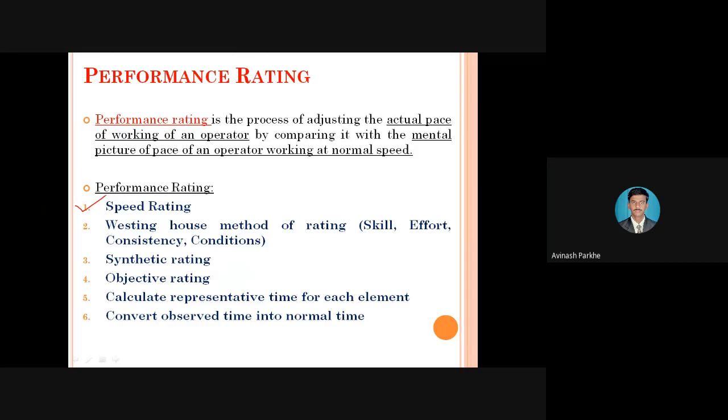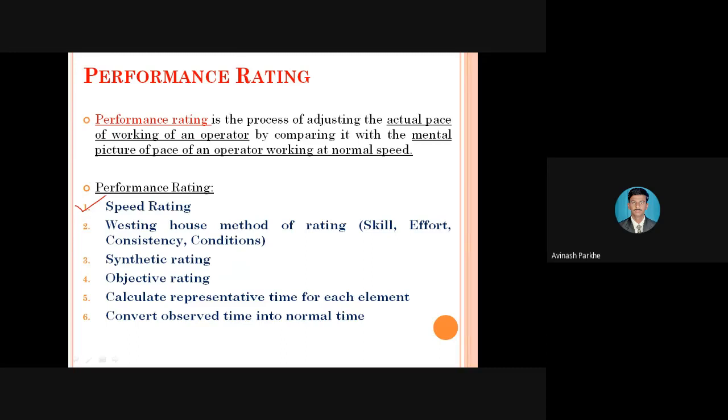The name itself suggests that in this first concept, according to the speed of the operator, we can go for the performance of that operator. So this first technique is totally related to the speed movement of the operator.